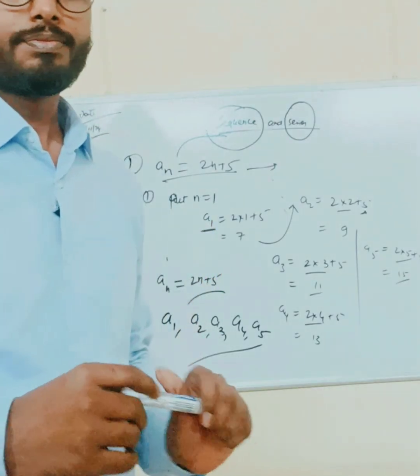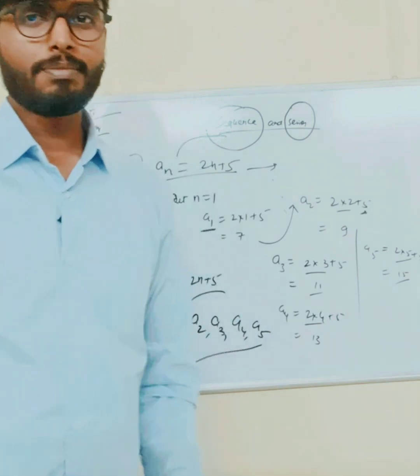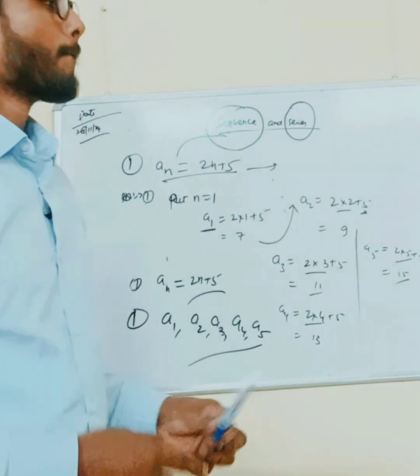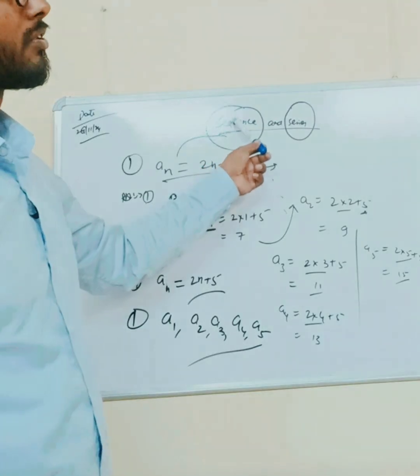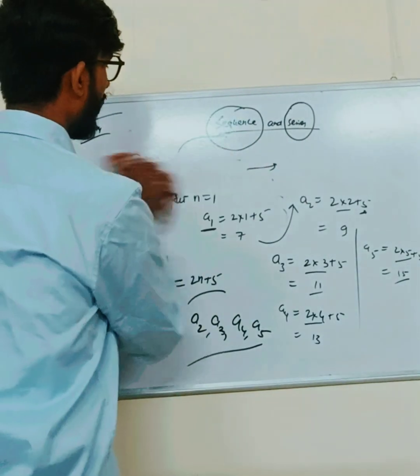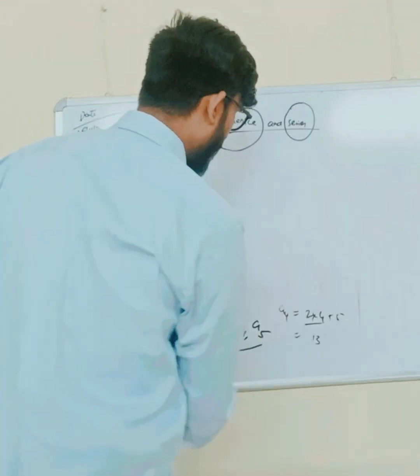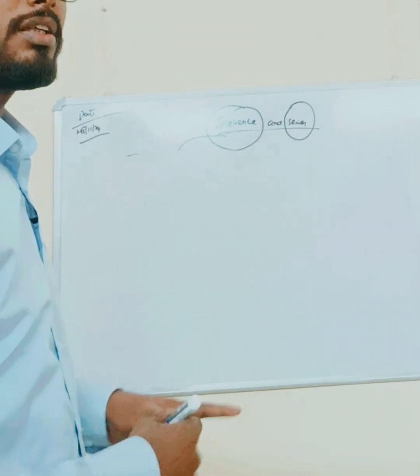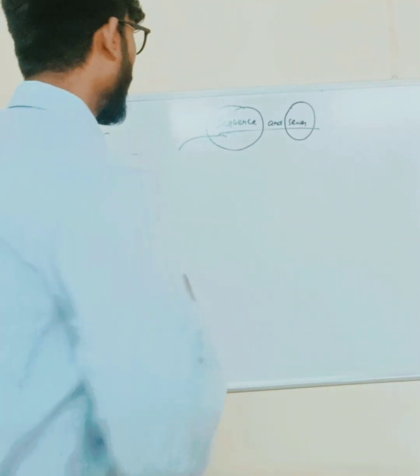Now this is the simple concept that I have delivered till now. In sequence, we can also classify it into three parts that I'll discuss: arithmetic progression, geometric progression, and harmonic progression.